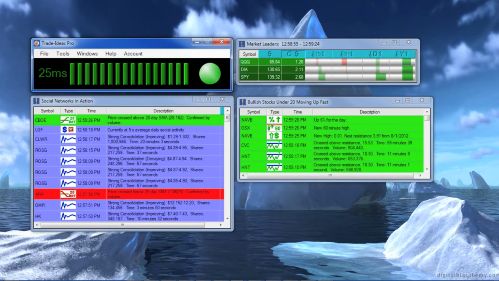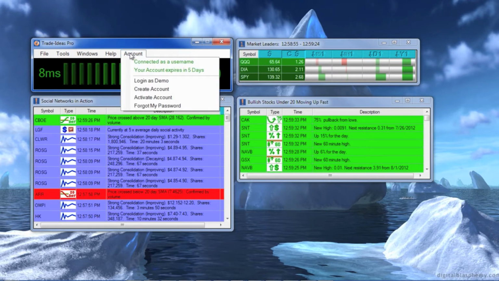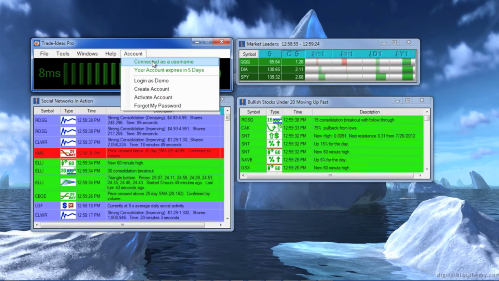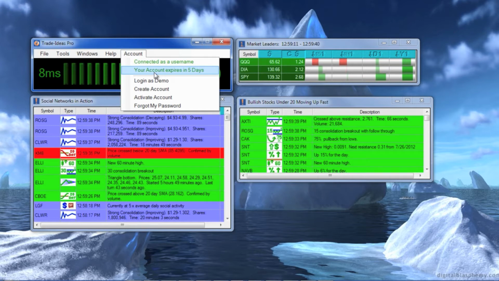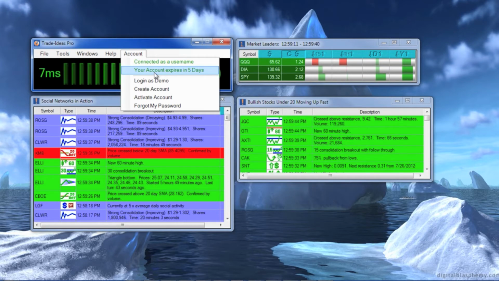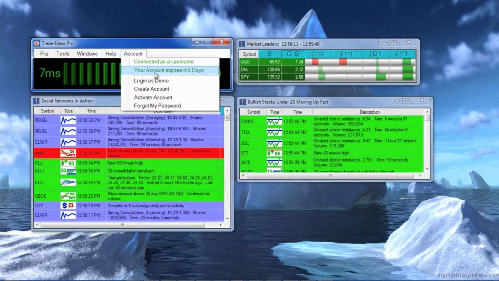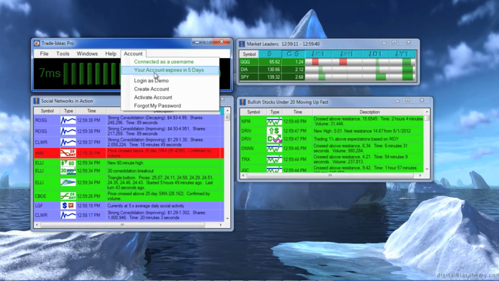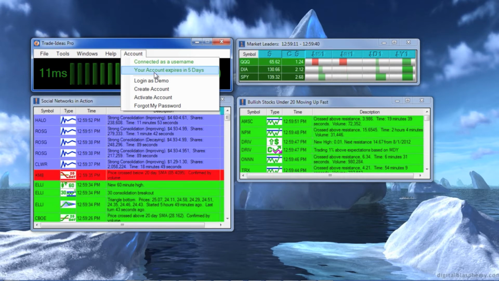And there is still detail here. It says that I'm logged in as this username. And in this case, it says my account expires in 5 days. This is just a warning because I didn't choose a plan that automatically renews me every month. I chose a plan where I have to go back to Trade Ideas and renew every 3 months. So here's the warning so I can renew in time.